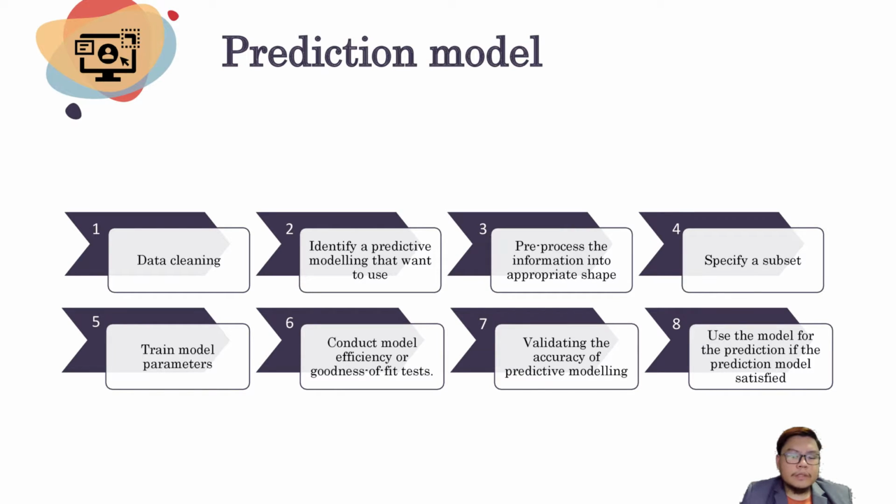Next, these are the steps for the prediction model. The prediction model starts with data cleaning, then we have to identify the predictive modeling that we want to use. The third step is to pre-process the information into an appropriate shape. Then we specify a subset, train model parameters, then we conduct a model efficiency or goodness of fit test. Then we validate the accuracy of our prediction model. Finally, we use the prediction model for prediction if the prediction model is satisfactory for our condition.